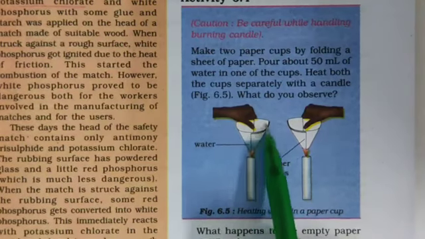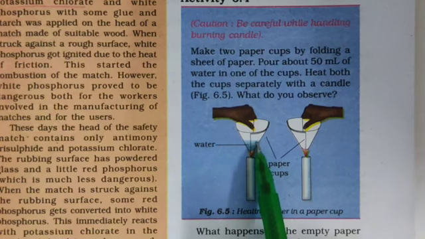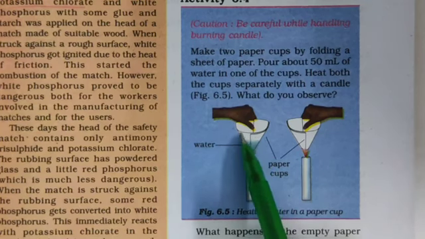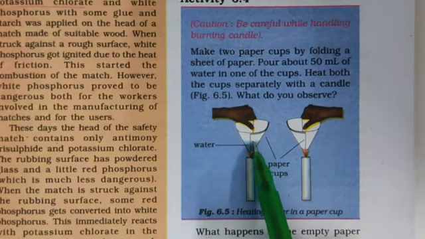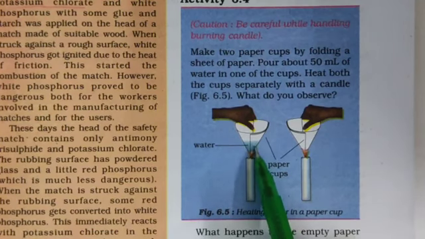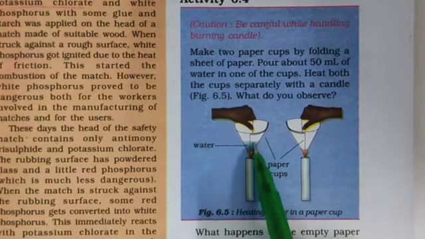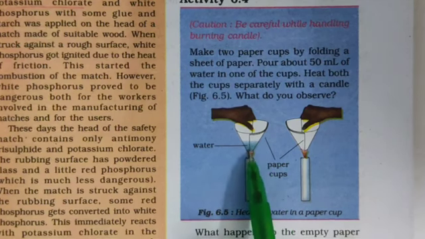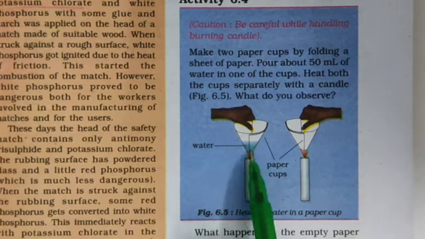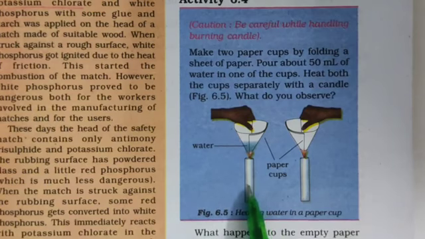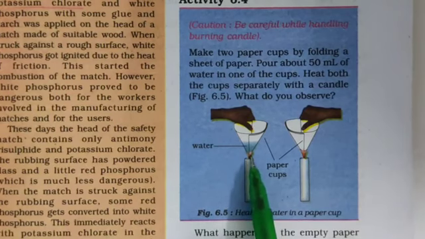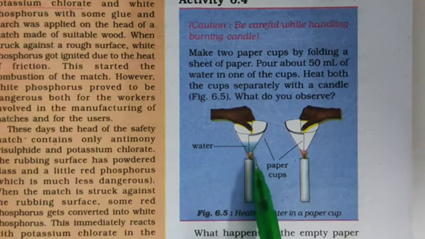This is a paper cup. It means you have to make a paper cup by folding a sheet of paper. Okay. So make 2 paper cups by folding a sheet of paper. And now put some water in it. This is water. Put some water into the paper cup. And then place this cup over a flame. This is a candle flame. So place this cup over the flame for a few minutes.